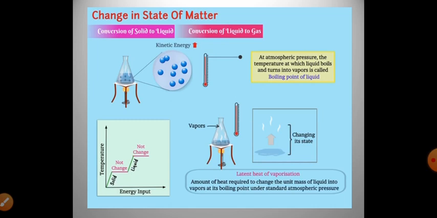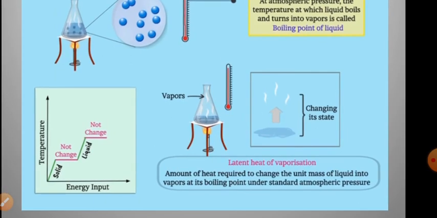So what is the definition of latent heat of vaporization? The amount of heat required to change a unit mass of liquid into vapor at its boiling point under standard atmospheric pressure is called the latent heat of vaporization. What is the meaning of latent here? Hidden.